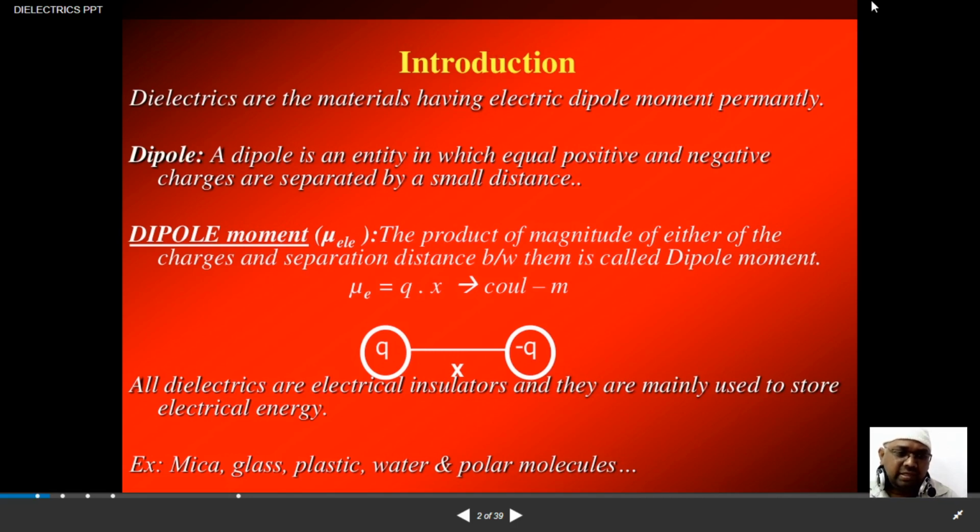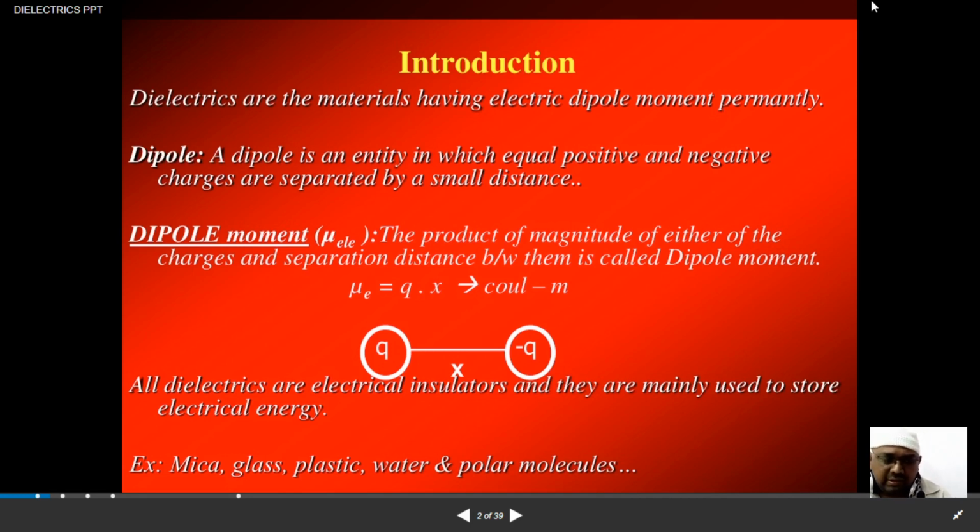In the last class we just had the videos regarding how your cell phones actually work, what the basic principle is on which the cell phone works, and also we had the video on the Hall effect. So what is the meaning of the Hall effect, and how is the Hall effect used in our daily life? In today's class, we'll start with the dielectrics.